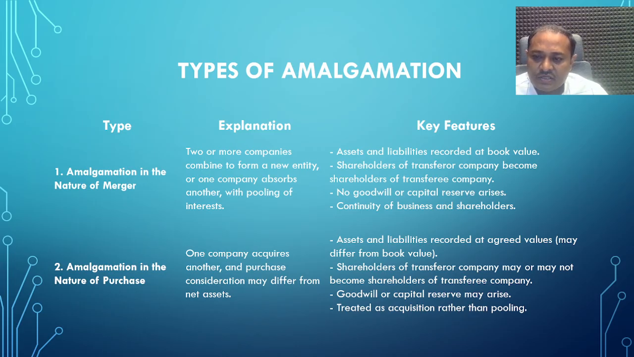Amalgamation in the nature of purchase. In this method, one company acquires another business and the purchase consideration may differ from net assets. In the nature of purchase, the purchase consideration will be decided between their agreements. The key features of this method: assets and liabilities recorded at agreed values may differ from book value. Shareholders of the transferor company may or may not become shareholders of the transferee company.